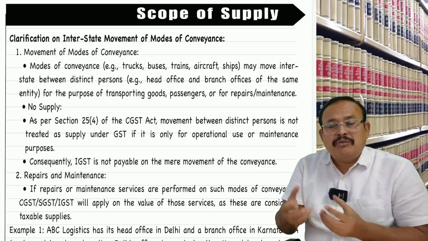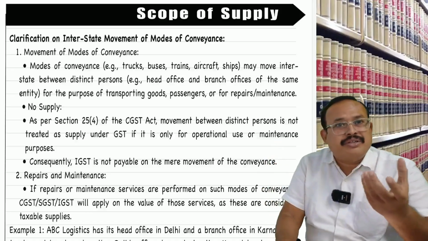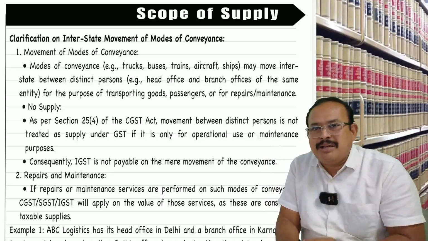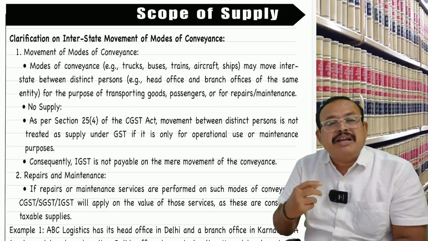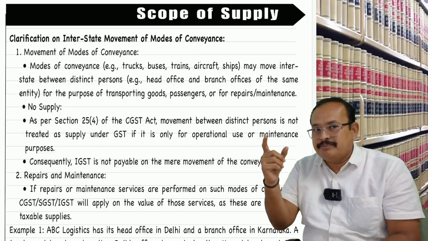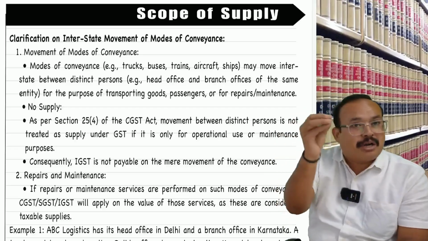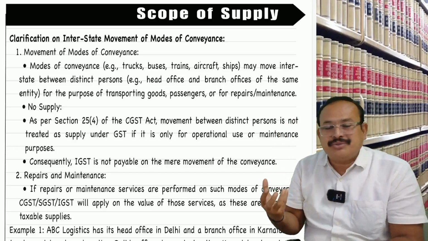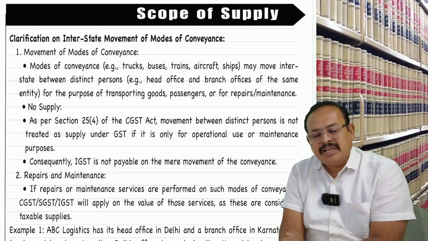Now, the vehicle owned by head office is also moving to the branch office. Is such a movement of the vehicle a supply? Clarification given by CBIC: interstate movement of vehicles between distinct persons is not a supply, because after delivering the goods at the branch place, that vehicle coming back to head office is an instrument, which is not a supply.